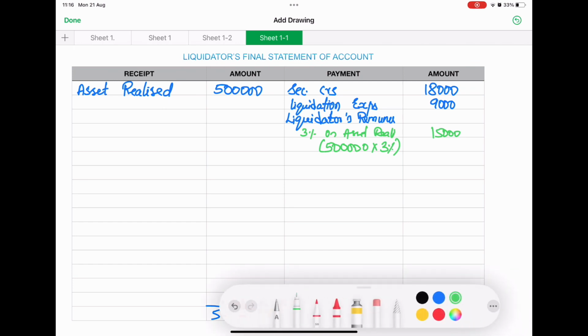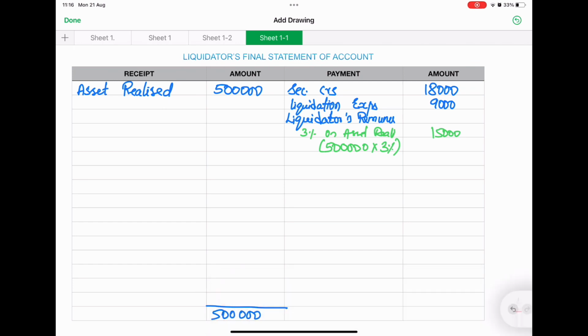Next, we are going to pay 2% on the amount distributed to shareholders. They have not mentioned preference or equity. They have totally given us shareholders, which means we have to consider both preference and equity. We don't know this value. We need to wait till the liabilities are being paid.